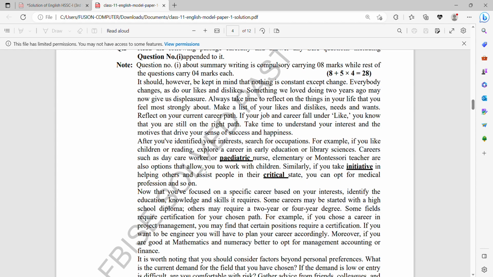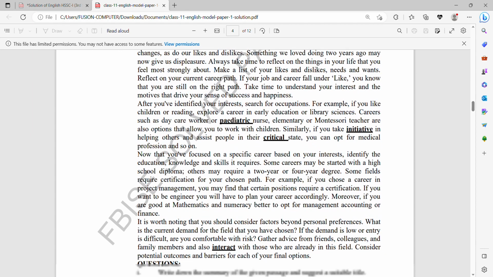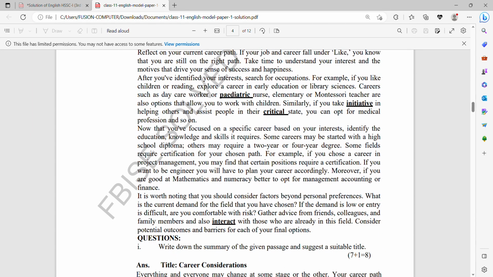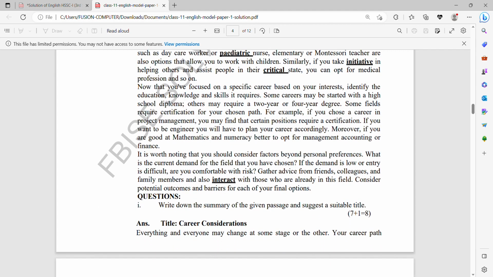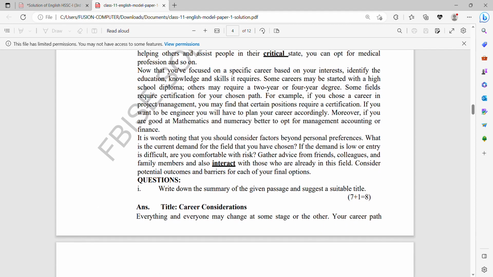So what you have to do is read the paragraph carefully, understanding the meaning and keeping in mind that you have to translate this passage into simple English, and it carries 8 marks, 1 mark for the title and 7 marks for the summary. And note down the underlined words. You may have to put the synonyms or antonyms at the end of the précis if the examiner asks you.